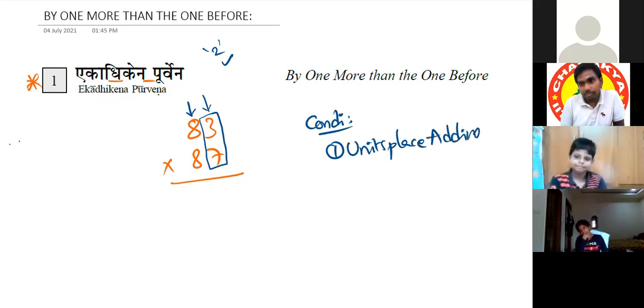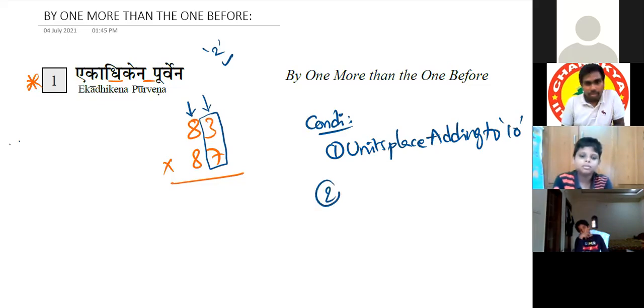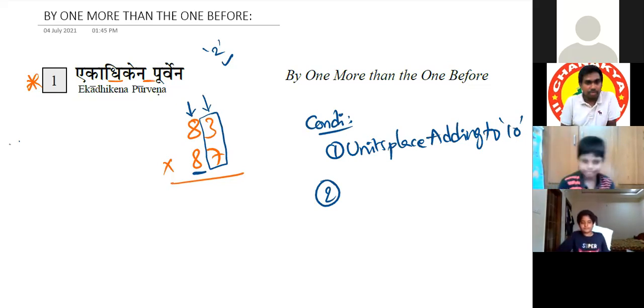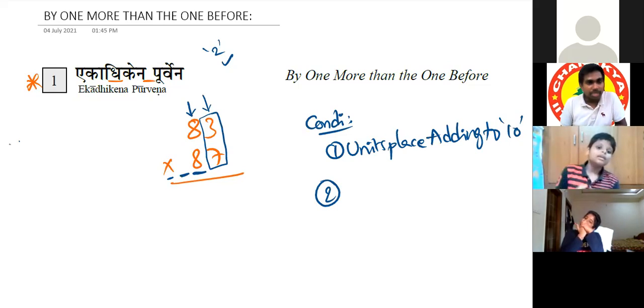Units place adding to 10, so the multiplicand should be 1. And next, what about the 10th place? The 10th place is the same. As there are only 2 digits, we are telling about the 10th place. If there are 3 digits, we'll tell about the 100th place also. With 4 digits, we'll tell about the 1000th place also.